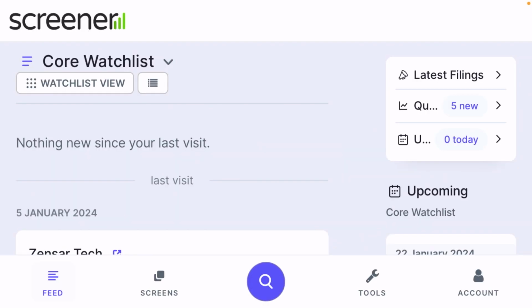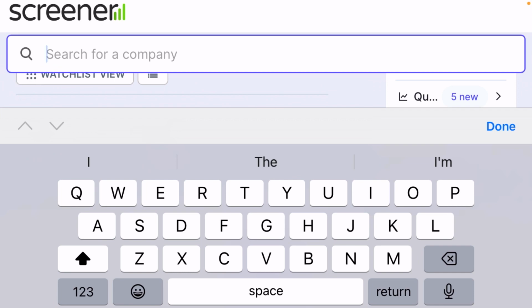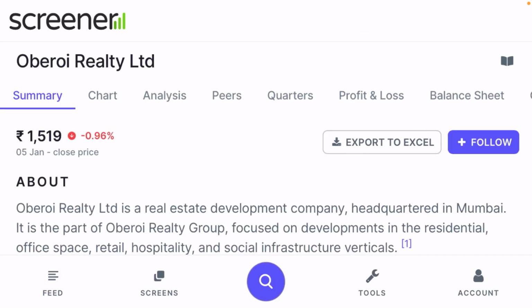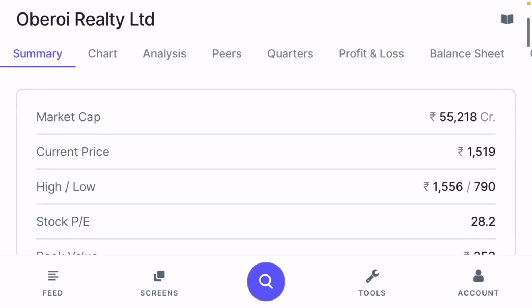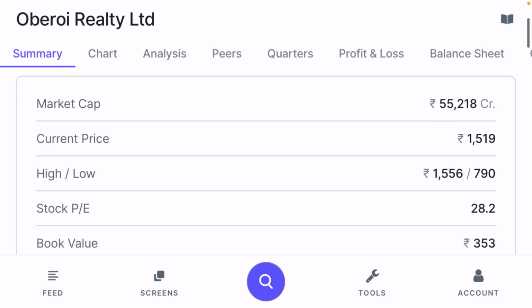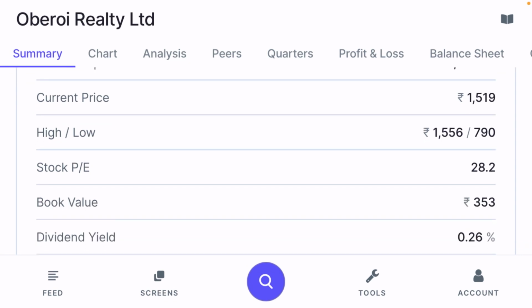The next is Oberoi Realty. Here you can see the market cap of this company is 55,218 crore. Current price is 1519, the high price is 1556 and the low price is 790. The stock P/E is 28.2, which is still very low, less than their industry P/E.